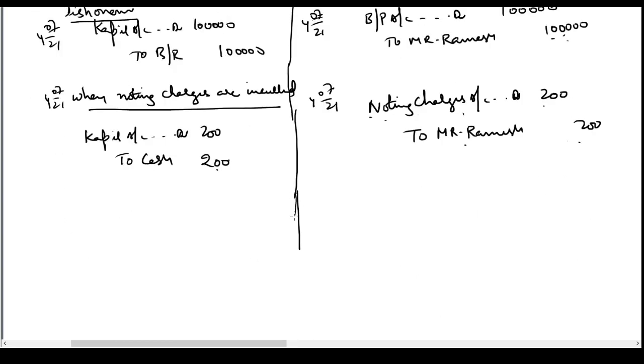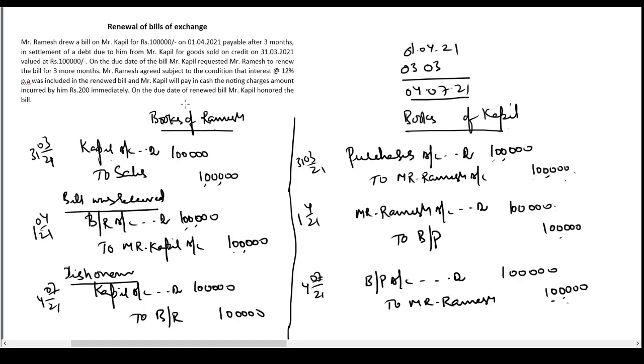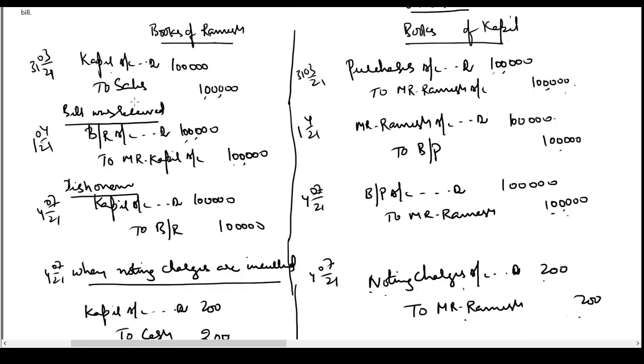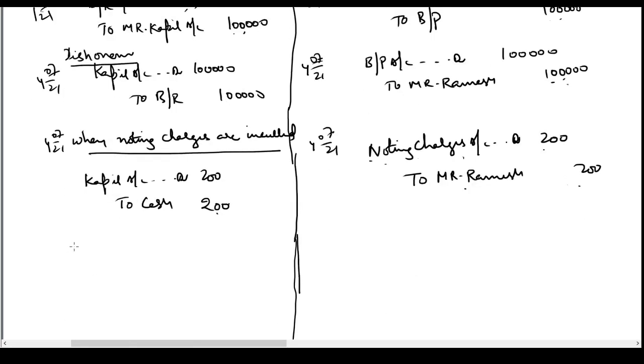Now what is Kapil doing? Kapil is saying, I cannot make you the payment now. You have to give me 3 more months time. But what is Ramesh saying? Mr. Ramesh agreed subject to the condition that interest at the rate of 12% per annum was included in the renewed bill, and Mr. Kapil will pay in cash the noting charges amount incurred by him, 200 rupees, immediately. So Ramesh is saying, first of all, give me my noting charges back.